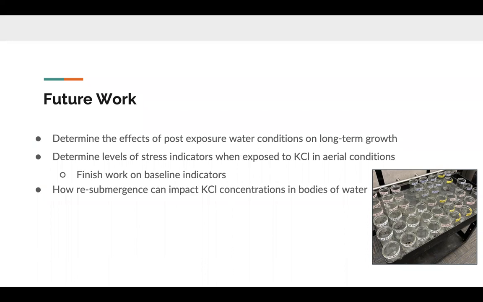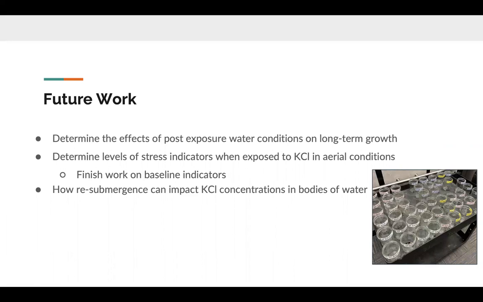And we have already started this, looking at water temperature, sorry. The mussels are still growing, so we don't have the results for this, but you can see in the image in the bottom right a picture of the mussels right before their aerial exposure. For this, we had to use smaller containers, as the post-exposure water temperatures are controlled by chillers in our lab, and we had limited access to those. And so we had to fit more jars in each chiller.